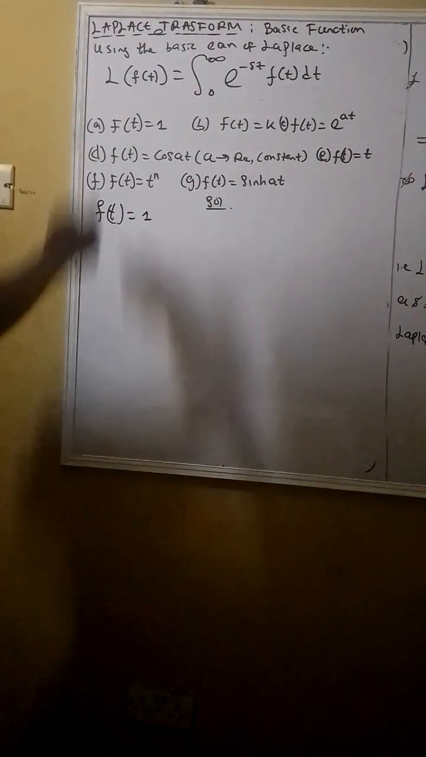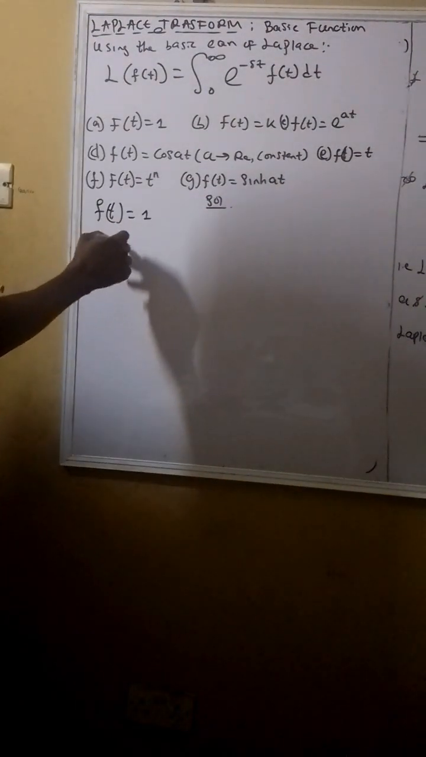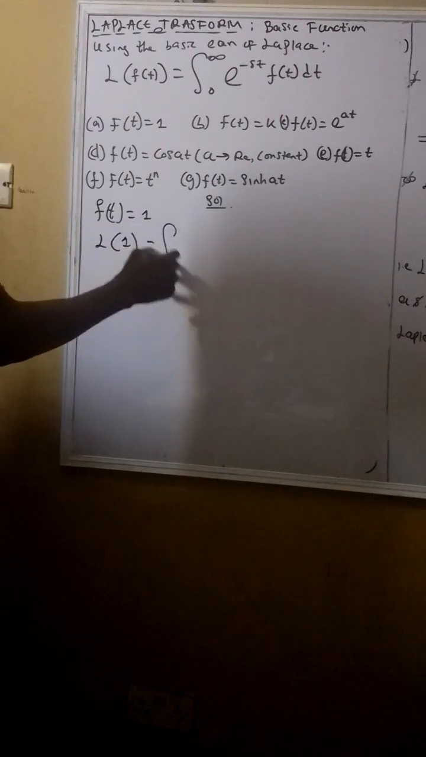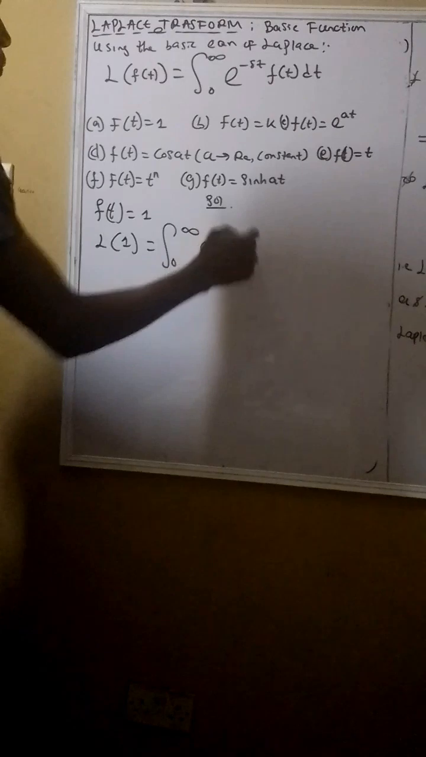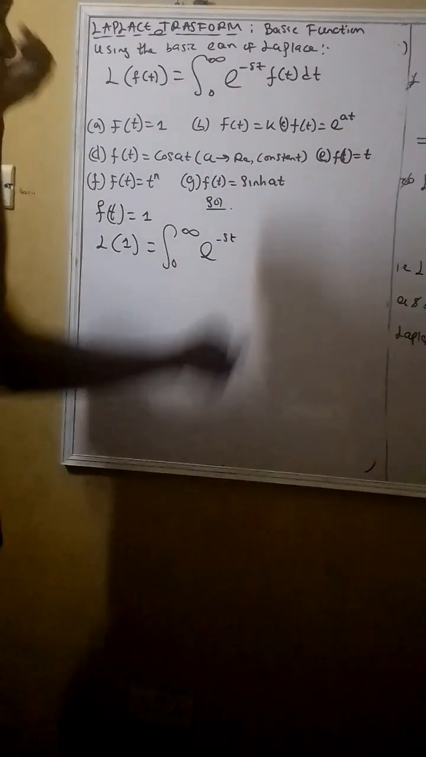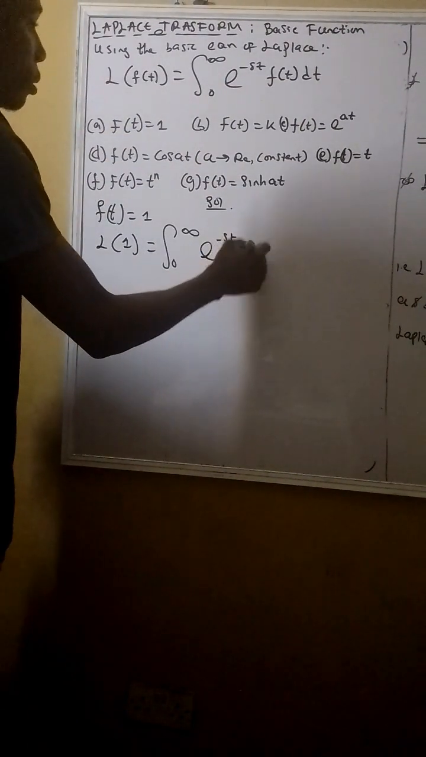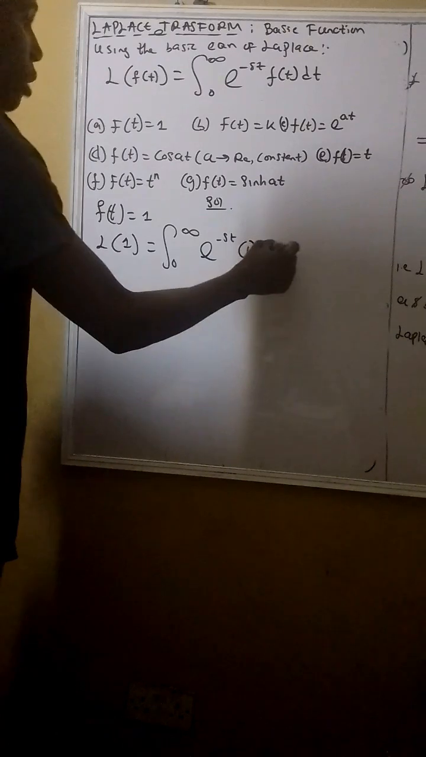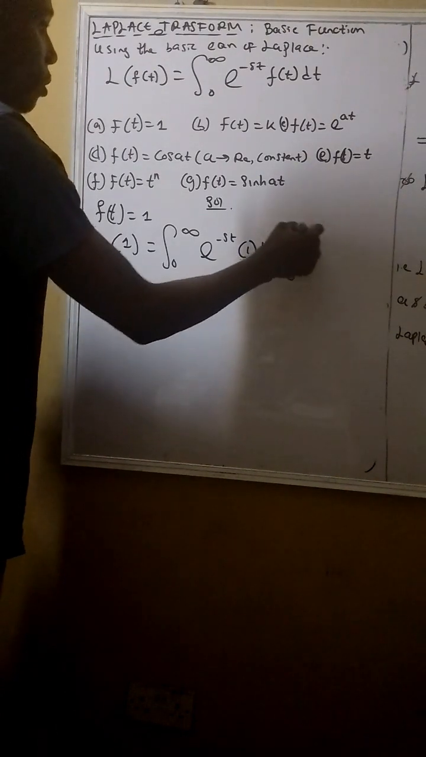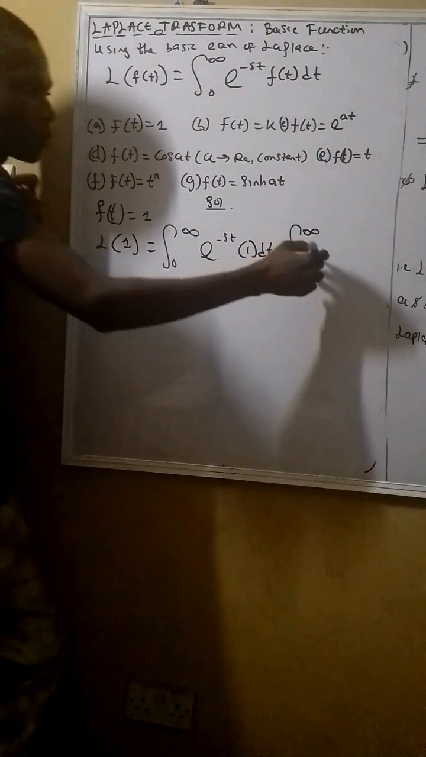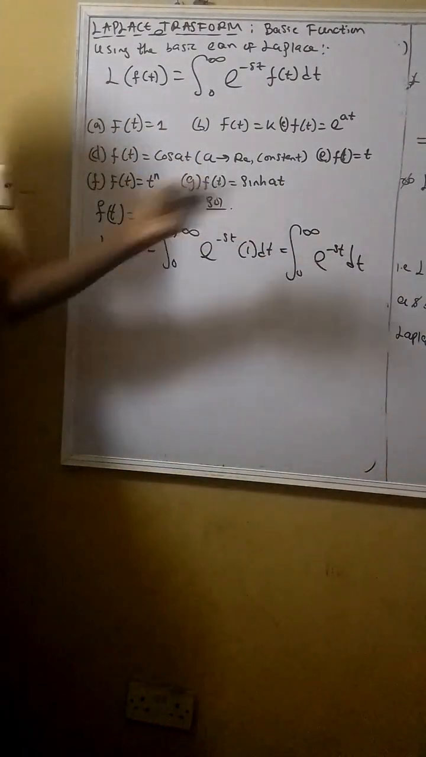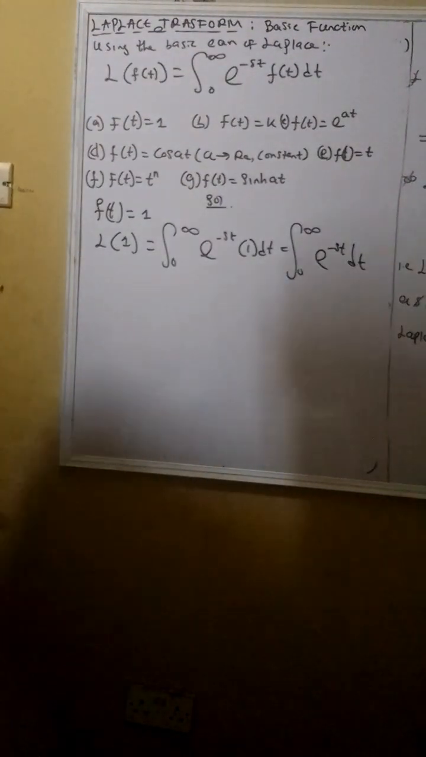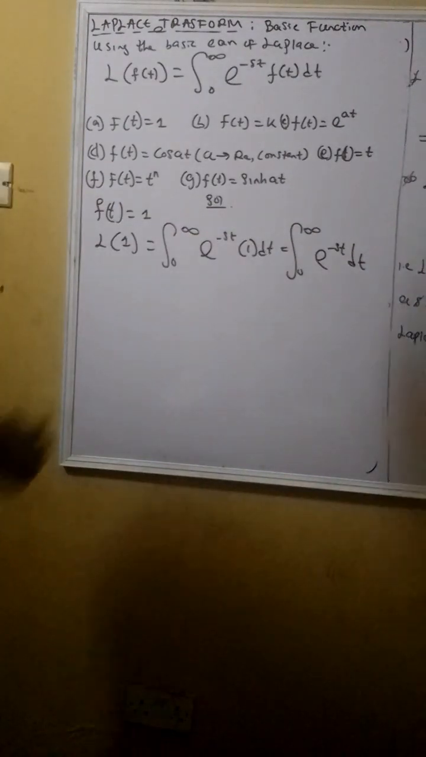From that, you know that the Laplace transform of 1 equals integrating from 0 to infinity of e raised to the power negative st times 1, dt, which equals integrating from 0 to infinity of e raised to the power negative st dt. We need to evaluate this, and how do we go about that? From here we can say let u be equal to